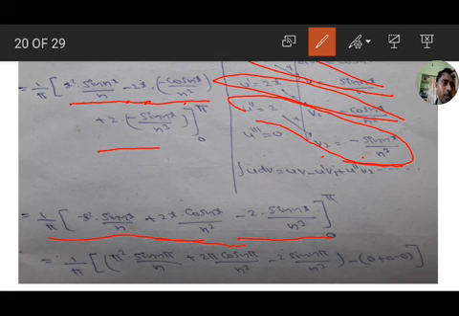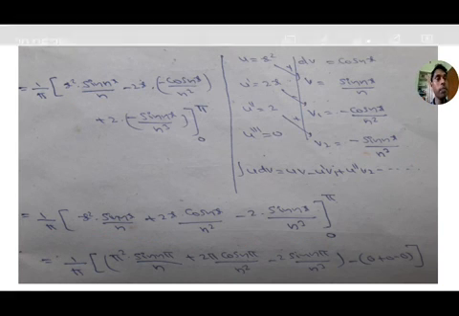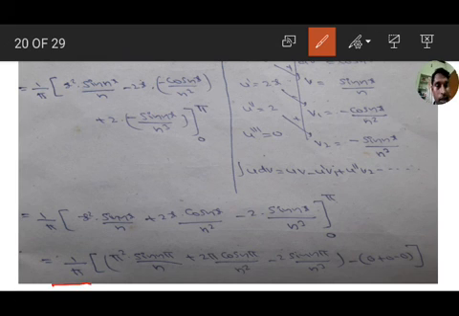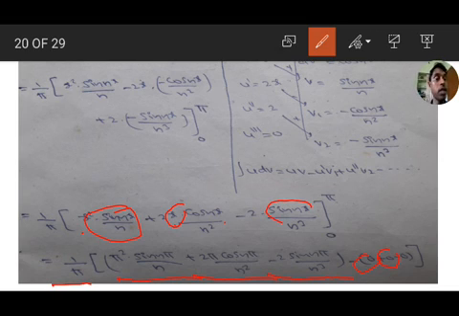So substitute upper limit minus lower limit. Upper limit is pi. So 1 by pi as it is, that is pi square sin n pi by n, plus 2 pi into cos n pi by n square, minus 2 sin n pi by n cube, in the place of x substituting pi. If you substitute 0, sin 0 value is 0, 0 into something, and 2 into 0 into cos 0, 0 into something is 0, and sin 0 value is 0. You get lower limit total 0.